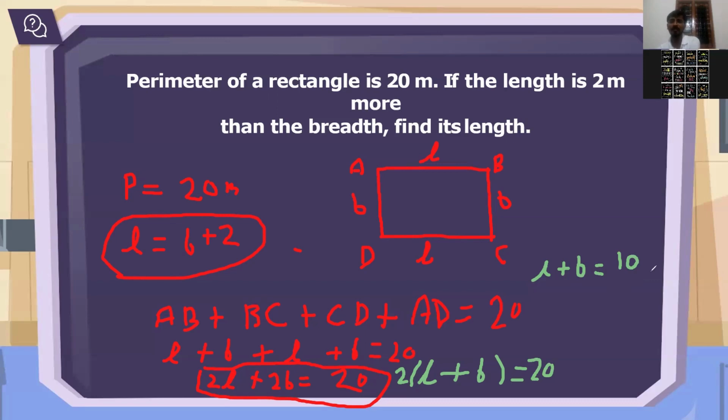Now you are getting L plus B equals 10. Now the L value, you know. What is the L value? Initially we have written that length is 2 more than breadth. So in place of L, what can we write? What is the length? Initially we have written L equals B plus 2. Yes or no? So L we can replace with B plus 2. In place of L, we can write B plus 2.